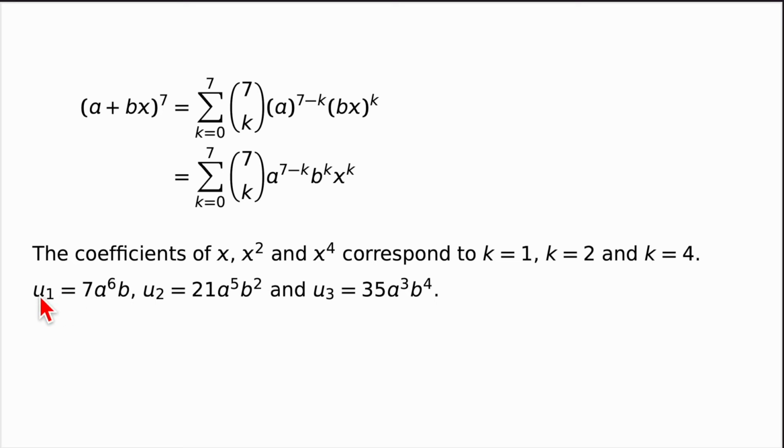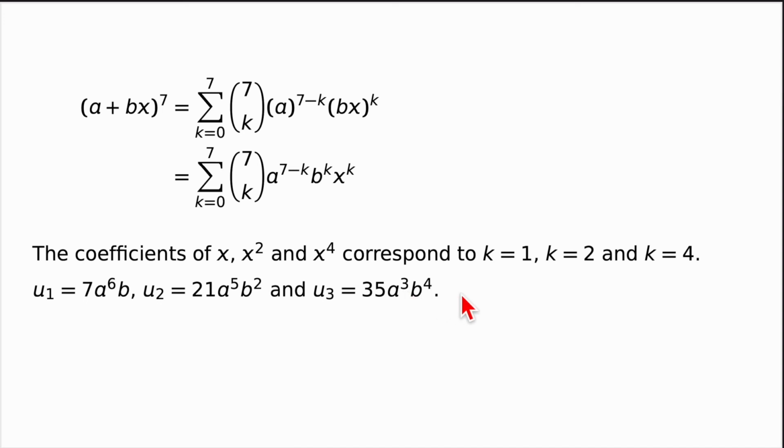And I'm writing that as the first term in our geometric progression, and I'll talk more about that in a second. Substituting in k equals 2, we're going to get 7 choose 2, a to the power of 5 and b squared, and that's given right by this. And putting in k equals 4, we're going to get 7 choose 4, which is 35, a to the power of 7 minus 4, which is a to the power of 3, and b to the power of 4. So this is a complicated way to give us our first 3 terms of a geometric progression. They were 7a to the power of 6b, 21a to the power of 5b squared, and 35a to the power of 3b to the power of 4.